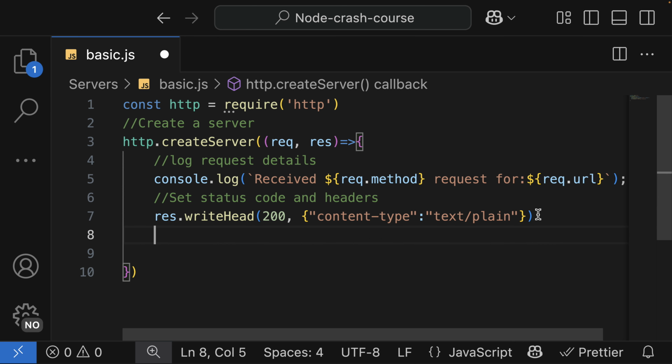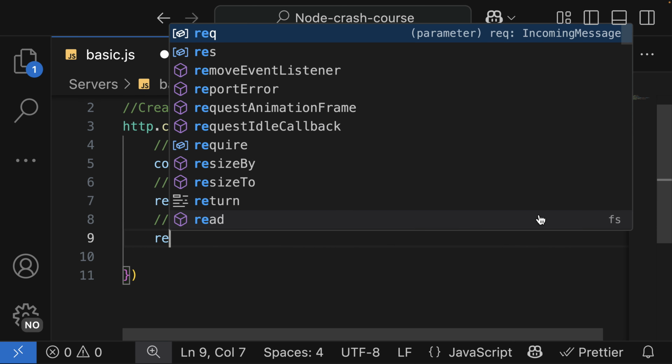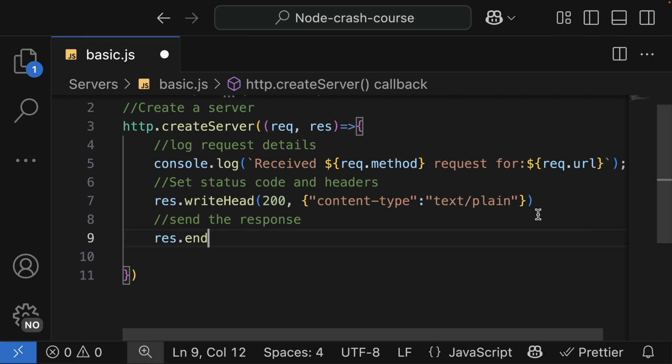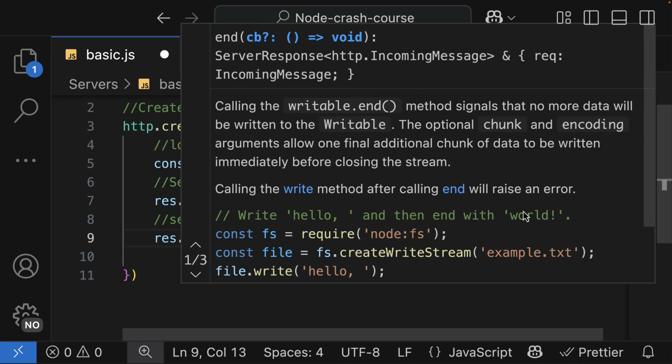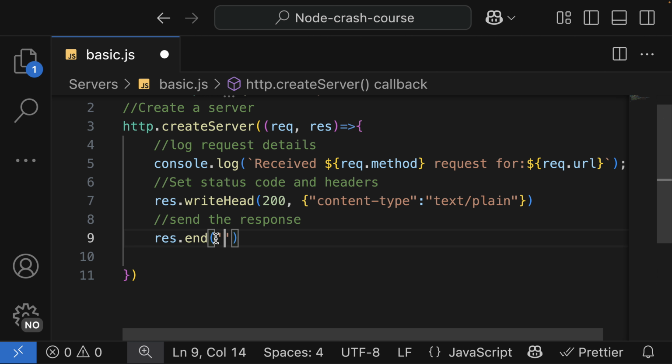And lastly, we are going to send the response by using response.end. And what information are we going to send back to the user is going to be a simple text. I'm going to use single quotes or double quotes. I'm going to say hello world from Node.js server, or hello world, this is my first Node.js server.